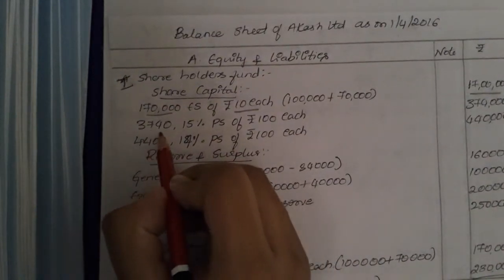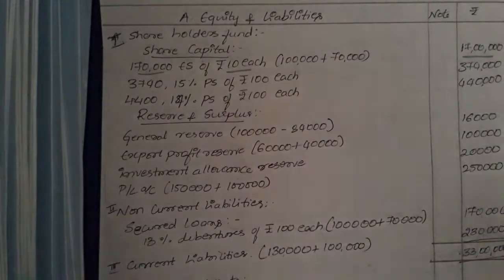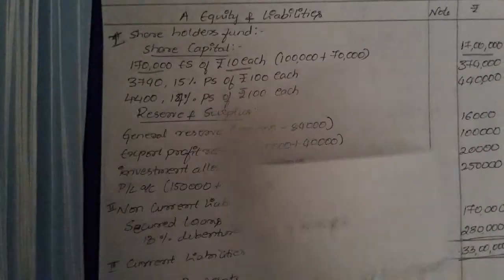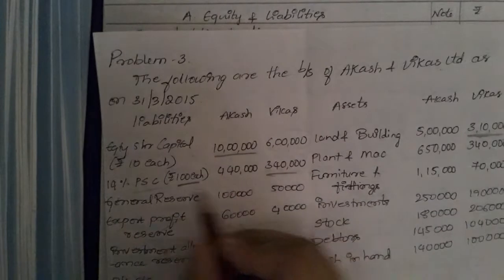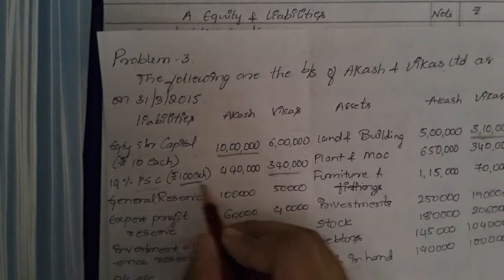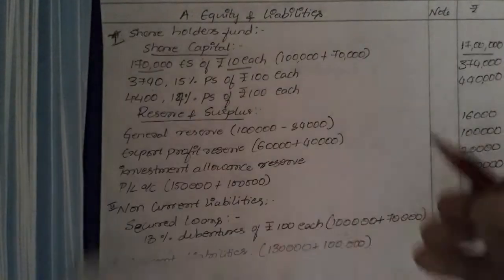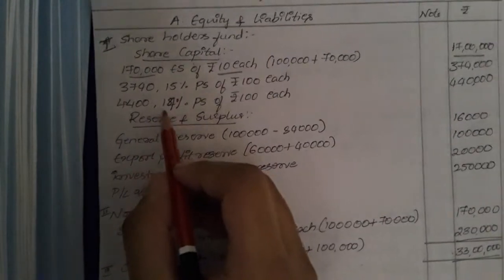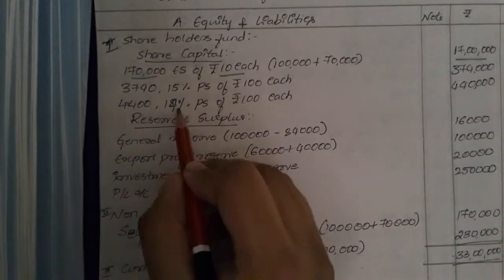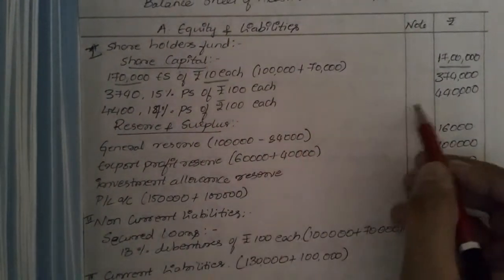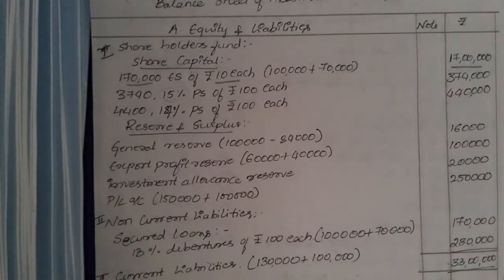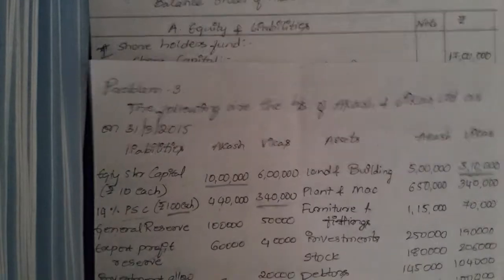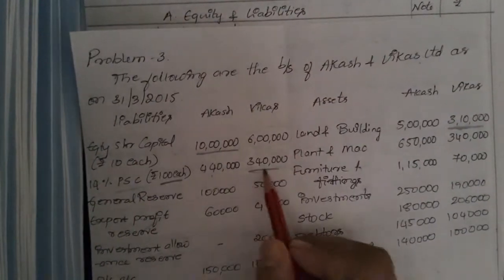Then the equity shares. So as equity shares, we will take first the old preference share. The Aakash Limited preference share was 14% preference share of rupees 100 each, 4,40,000. I'll write it here. This is the calculated one: 14% preference share of rupees 100 each, 4,40,000. So how does this 15% preference share come? This is of the old company. The old company preference share was 3,40,000.